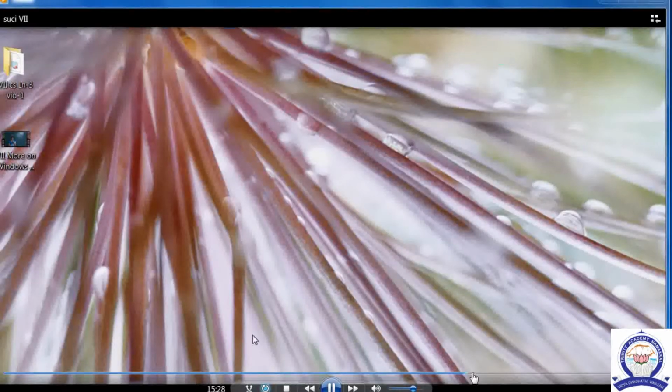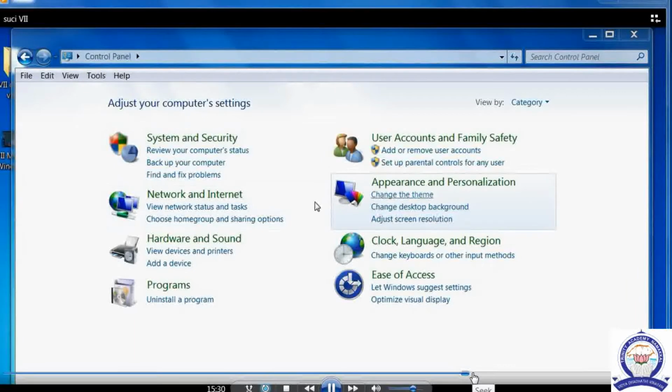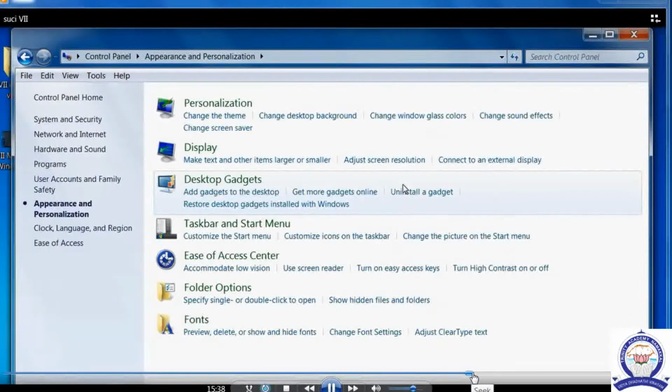We can change like this, children, with the help of Appearance and Personalization inside the Control Panel. Okay, with the help of Appearance and Personalization in the Control Panel, we can change this also. Okay.